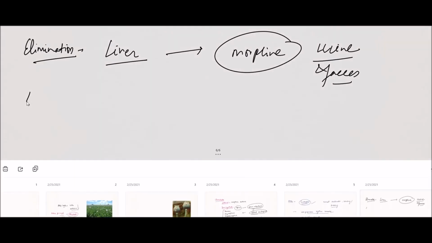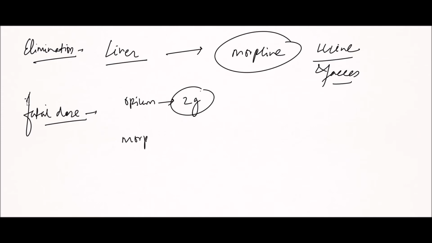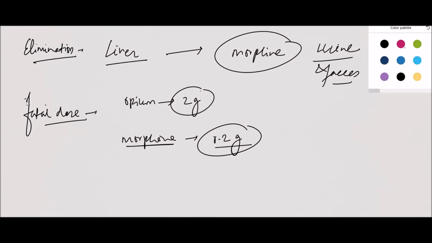Now the fatal dose. The fatal dose of opium is 2 grams and the fatal dose of morphine is 0.2 gram. Now the signs and symptoms.